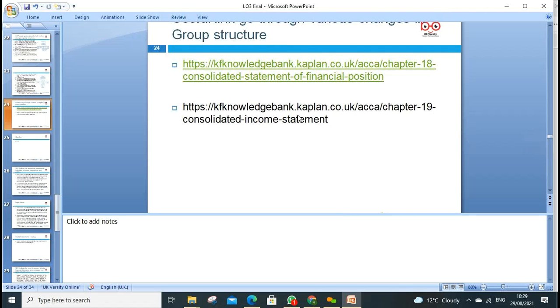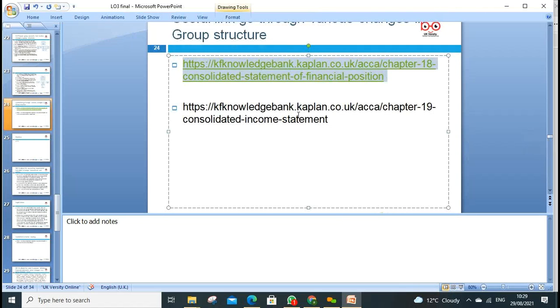And to address this, I copied the link for you. What you can do, copy the link, and you can read different issues. Yes, intra-company: I'm holding 20%, you're holding 30% of me. What am I holding outside? So these issues we need to make adjustments in our final accounts. Some of these issues are given in these links.